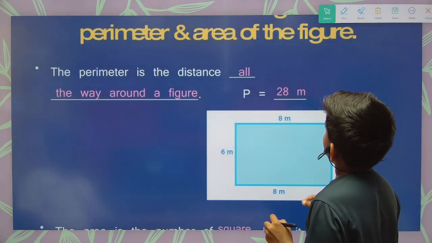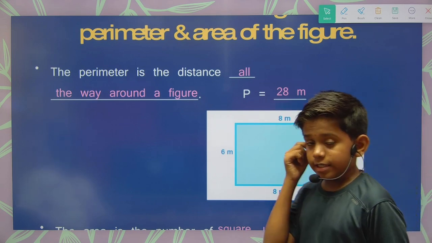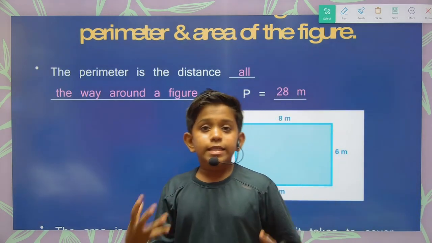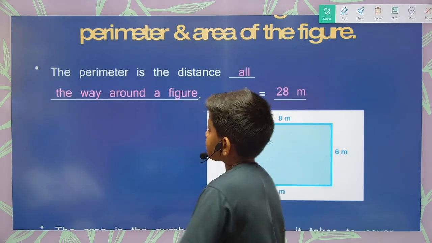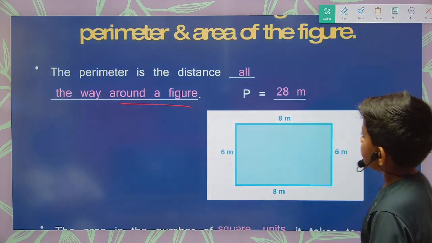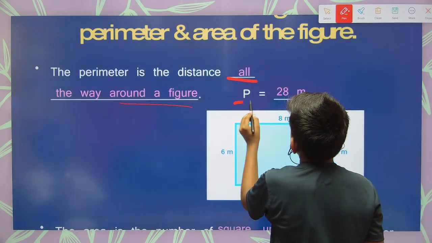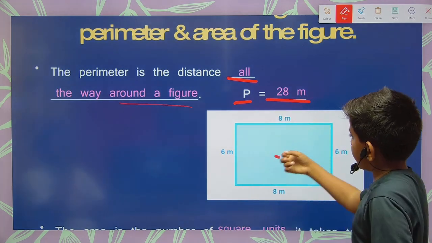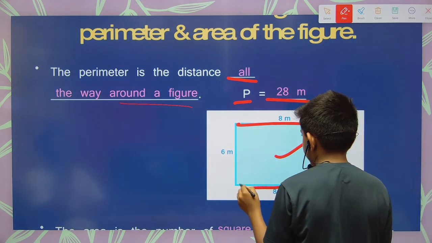Next, perimeter and area of the figure. The perimeter is the distance around a figure. Now we are going to learn the summary of the lesson. Perimeter is the distance around the figure, also called the boundary. Here we have an example, that it is 8, 6, 8 and 6.